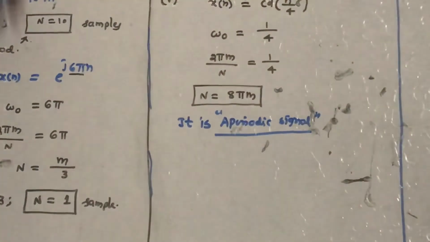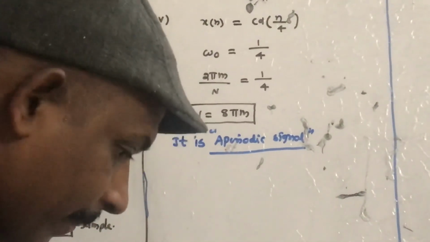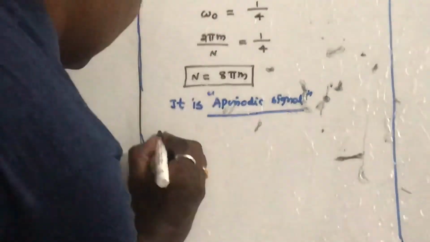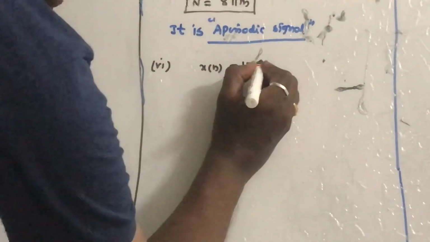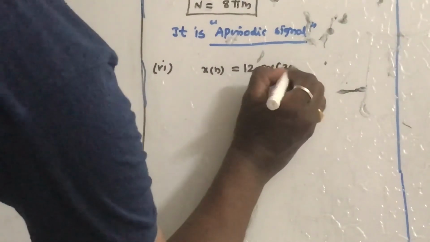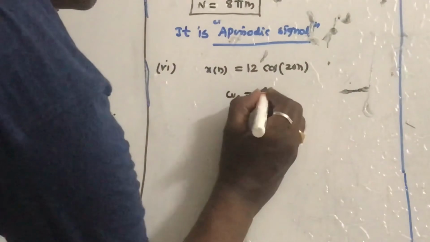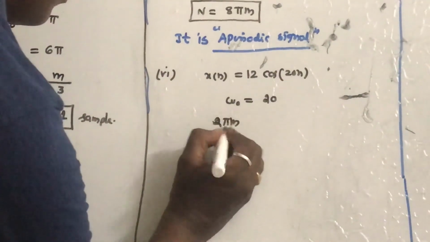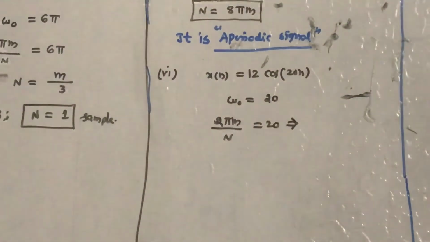You can do many cases of this kind. Let us take one more example. For example, x of n is equal to 12 cos 20n. So what is omega 0 here? So omega 0 is equal to 20, 2 pi m by capital N is equal to 20, from which